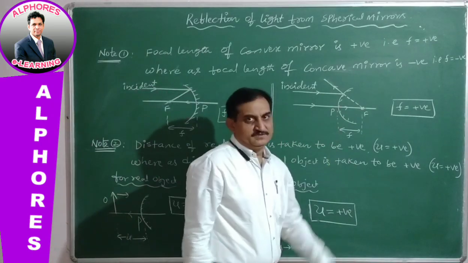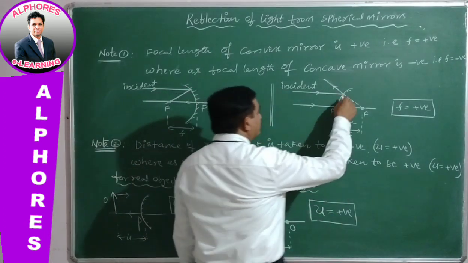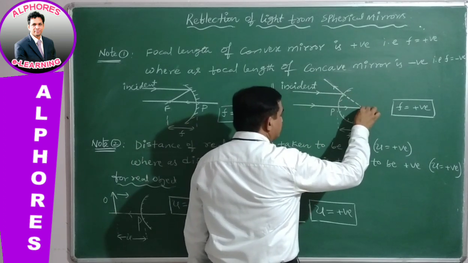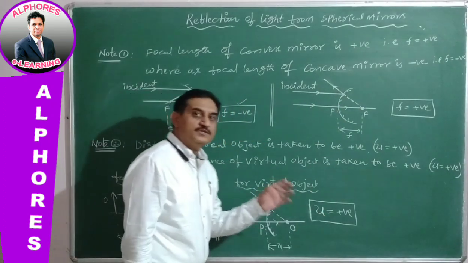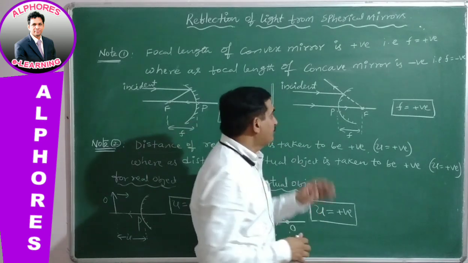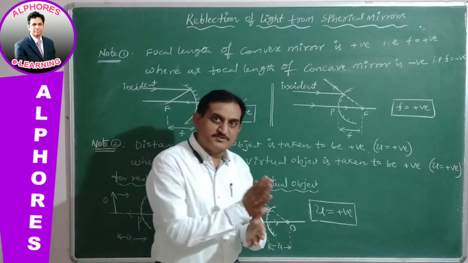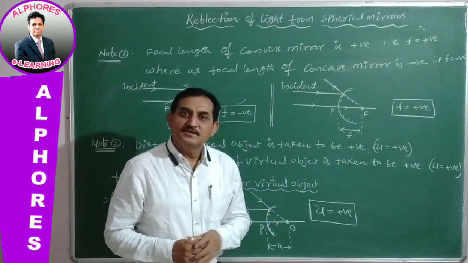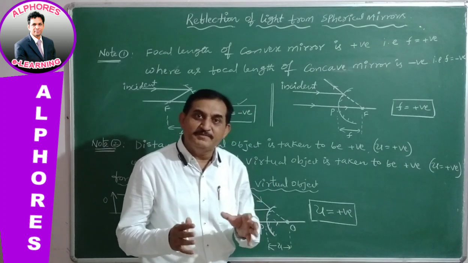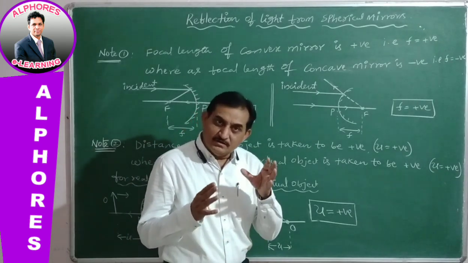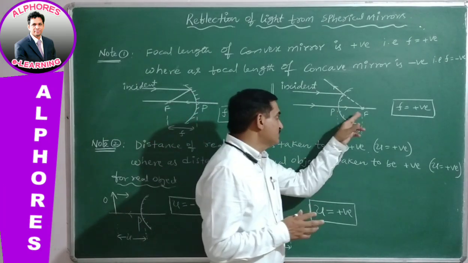So here it is a convex mirror. In this case again we consider a parallel beam of light incident on it, and after reflection its image is formed at this point. That point is the focus point. What kind of image? Virtual image. A virtual image is formed for a real object. As already stated, for a convex mirror, if the object is real, its corresponding image will be virtual, and it will be located in between the focus point and the pole.